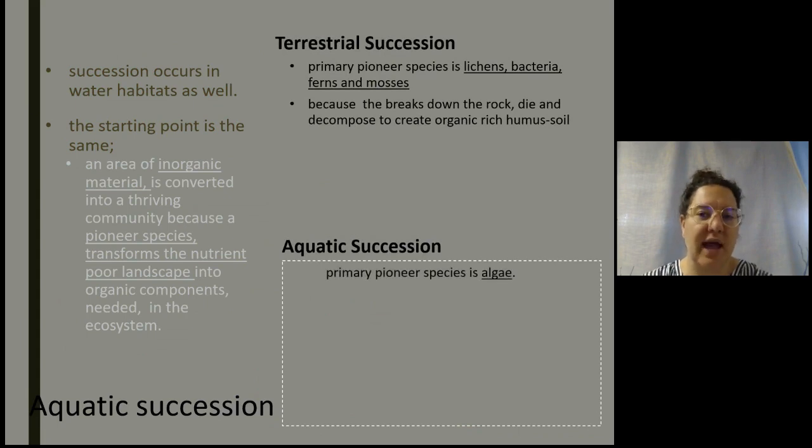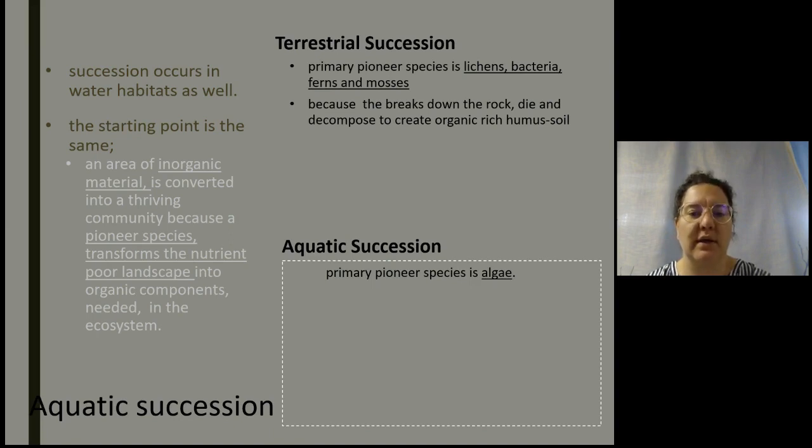So succession happens in water habitats as well. The starting point is the same. So an area of inorganic matter is converted into a thriving community because pioneer species are able to turn a nutrient poor landscape into a nutrient rich landscape that's needed for the ecosystem. Now, in a terrestrial ecosystem, the pioneer species are lichens, bacteria, ferns, and mosses to break down the rock and decompose it to make a humus rich soil.